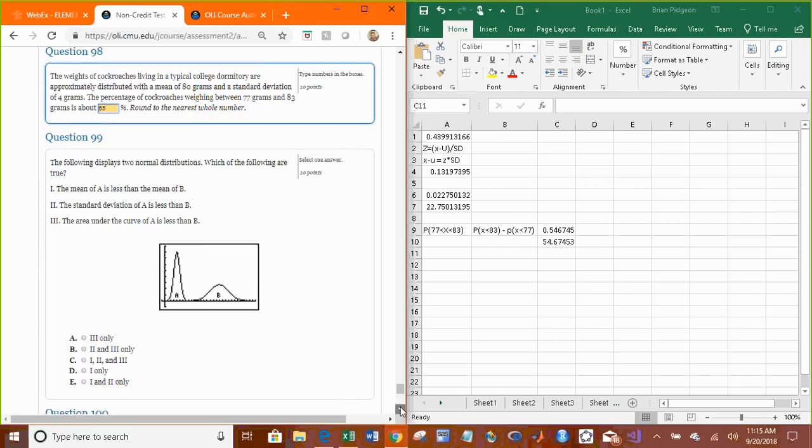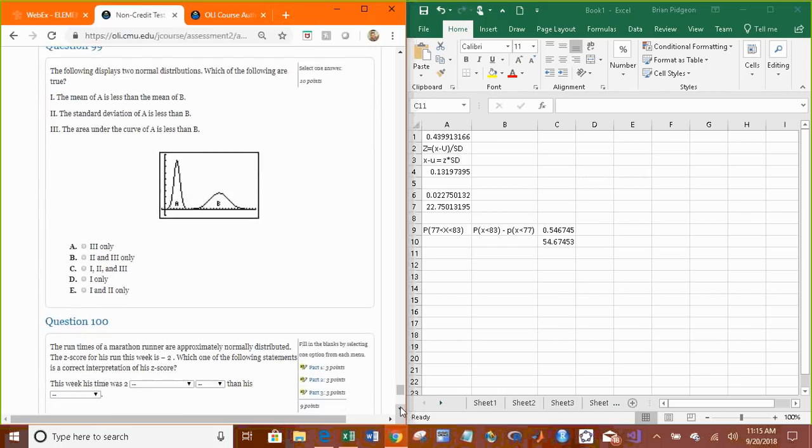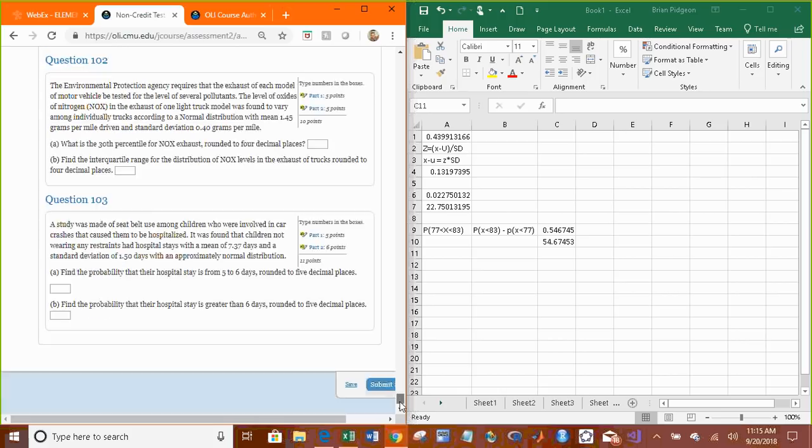Okay, the following displays two normal distributions. Which of the following are true? The mean of A is less than B. That's true. The standard deviation of A, let's save it really fast. We are almost done and we don't want this to all reset.